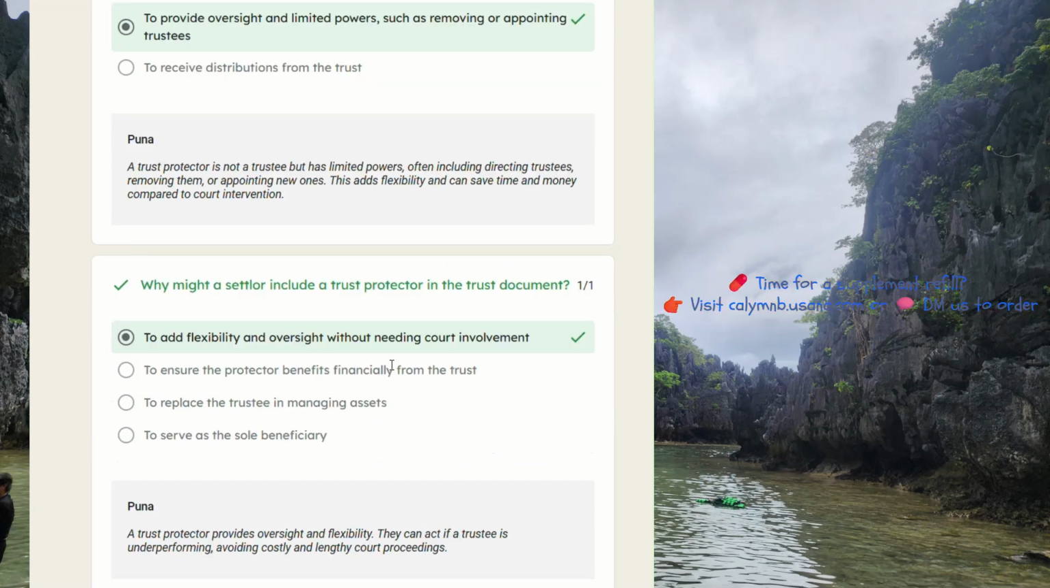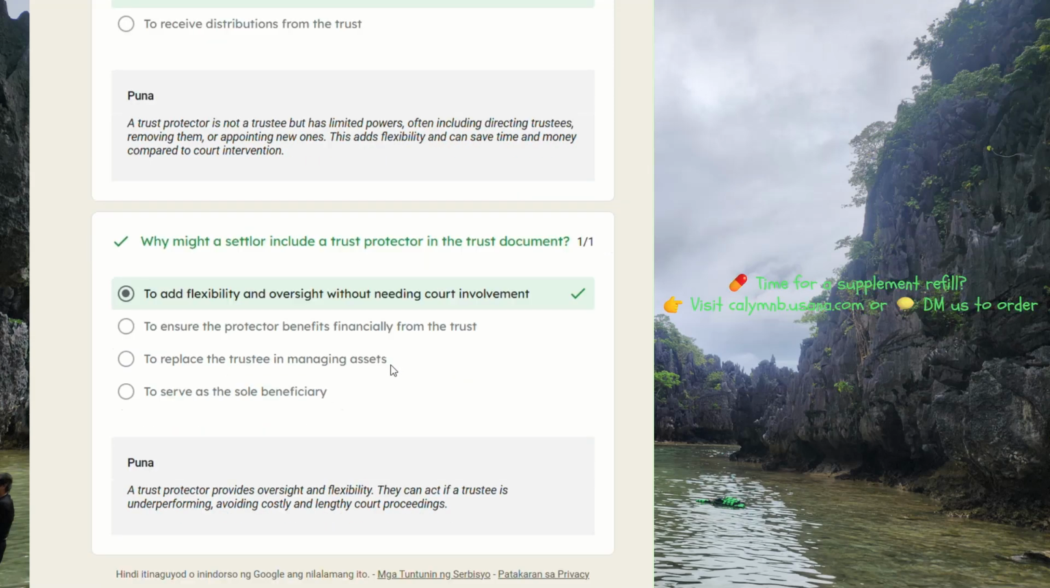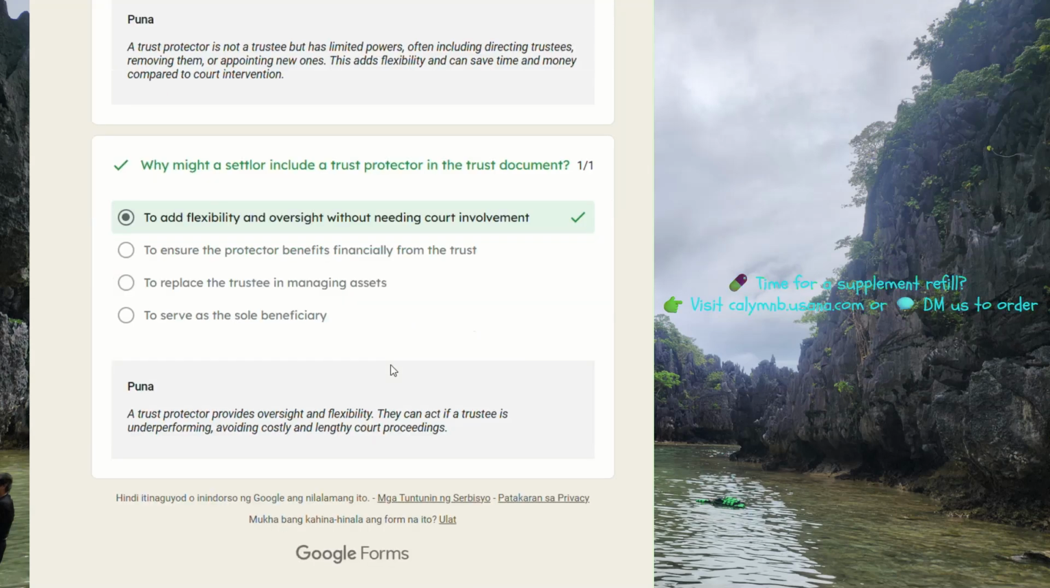Why might a settlor include a trust protector in the trust document? To add flexibility and oversight without needing court involvement. A trust protector provides oversight and flexibility. They can act if a trustee is underperforming, avoiding costly and lengthy court proceedings.